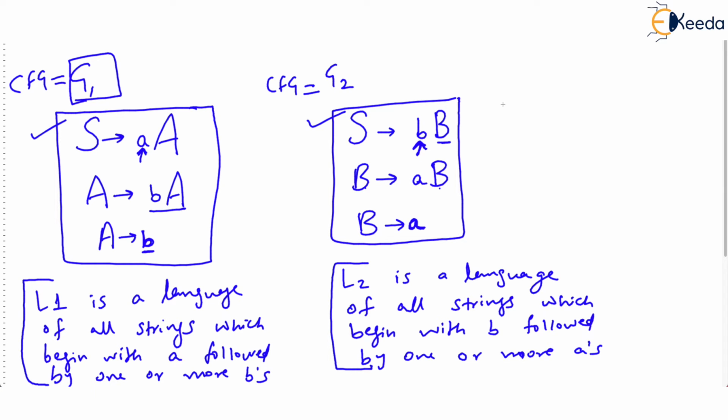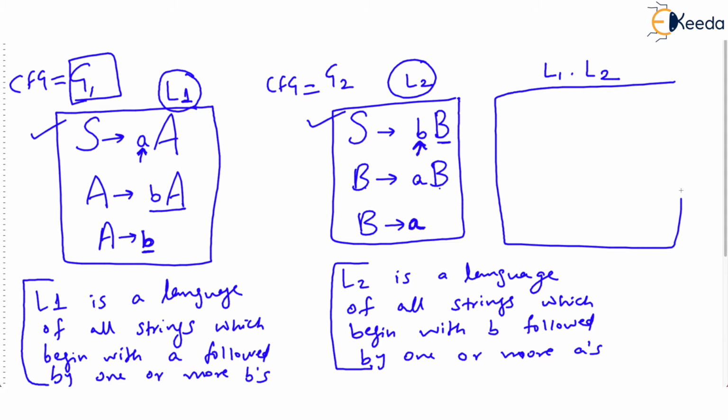Correct? Now, if this CFG generates language 1 and this CFG generates language 2, then what will be language 1 concatenated with language 2? It's very easy actually. This is a CFG where we can introduce a new start symbol, calling the start symbols of both grammars S1 and S2, and we say S is S1 dot S2, or simply S1 S2.